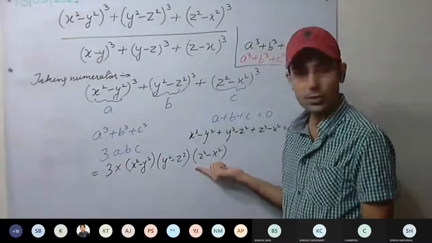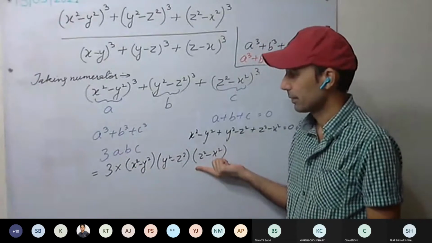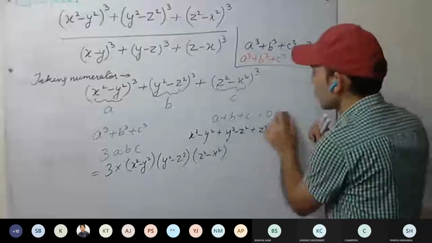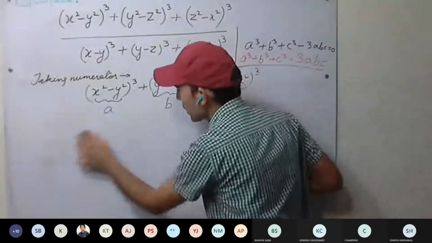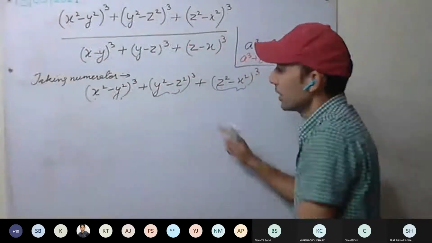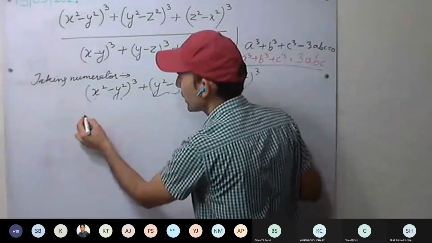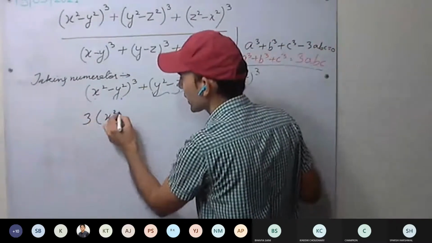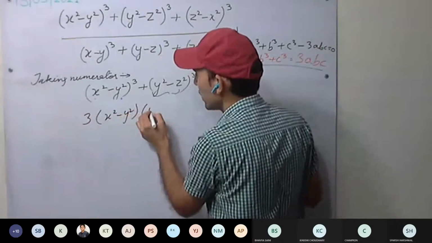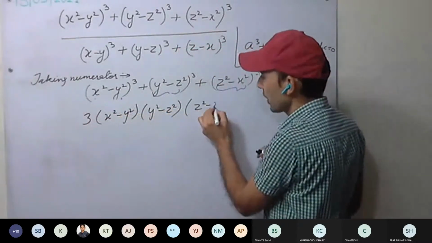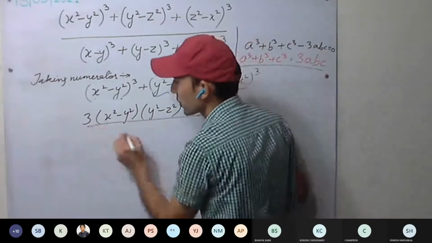Have you understood? Yes, sir. So this whole numerator has been reduced to 3 times x square minus y square, y square minus z square, and z square minus x square.